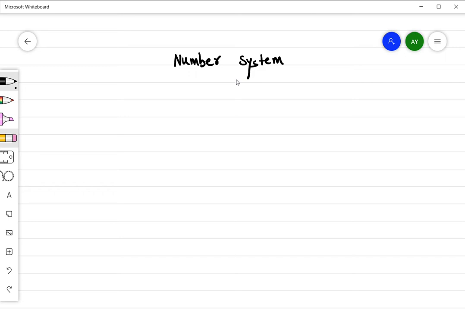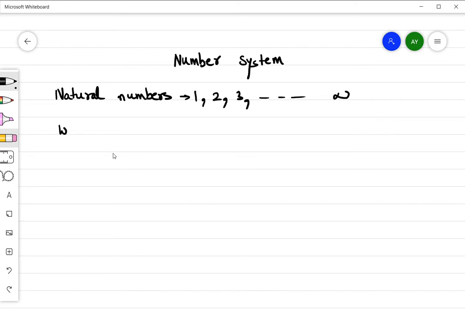Hello students, today we are going to learn about the number system. As in your previous classes, you have studied different types of numbers. For example, you have done natural numbers. Natural numbers are the numbers that start from 1 and go on till infinity.